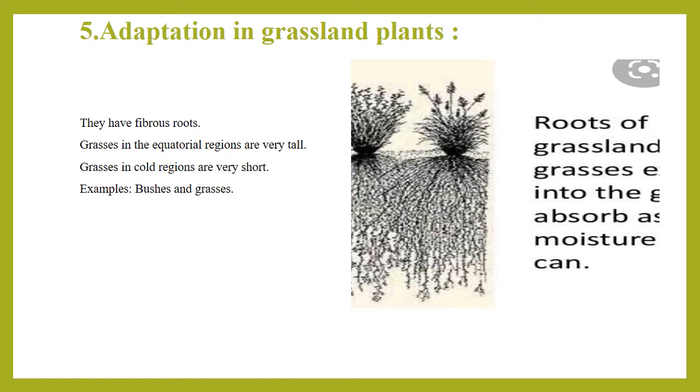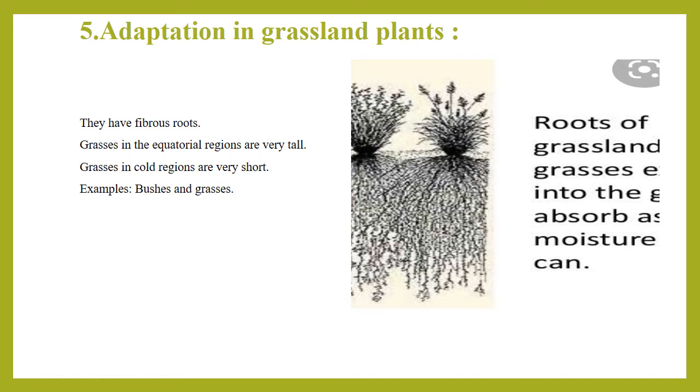Some of the grasses in the equatorial regions are very tall. The equatorial region grass grows very tall. But the grasses in the cold regions are very short. So these are some of the adaptations seen among the plants growing in the grasslands in the equatorial region and the cold regions.